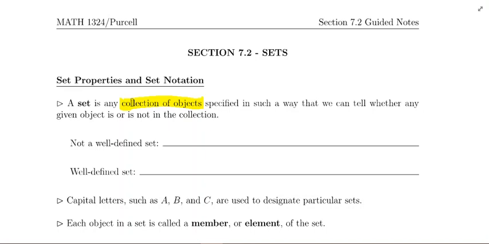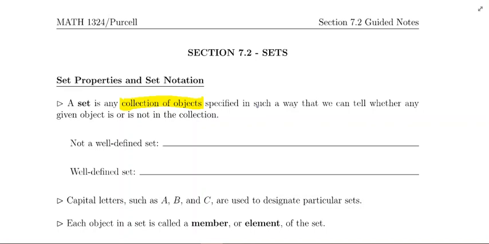Now, when we talk about a set in math, it has to be something called well-defined, and that is what the second part of this statement is talking about. Your set has to be specified in such a way that we can tell whether any given object is or is not in the collection. That means there is no ambiguity or vagueness about what is or is not in the set. If you have an object, you know one way or another if that object is in the set or not.